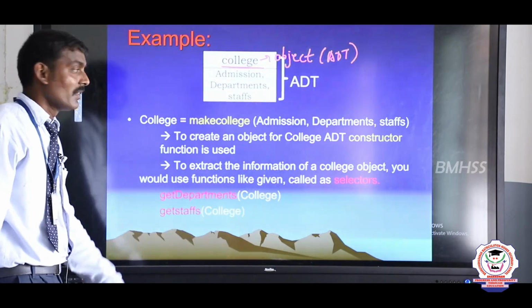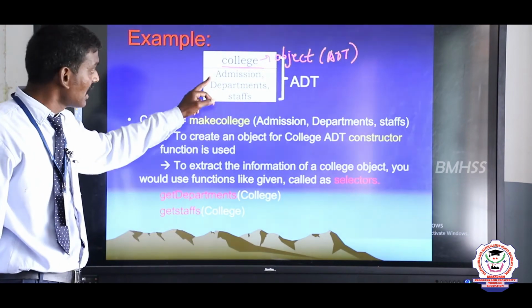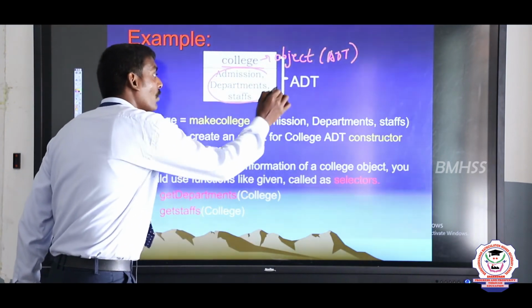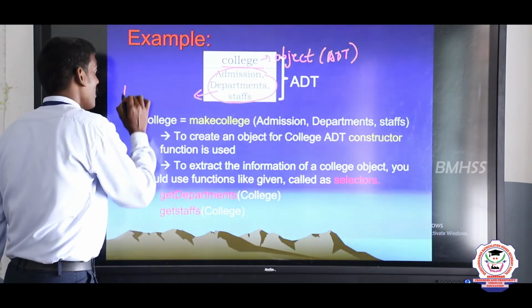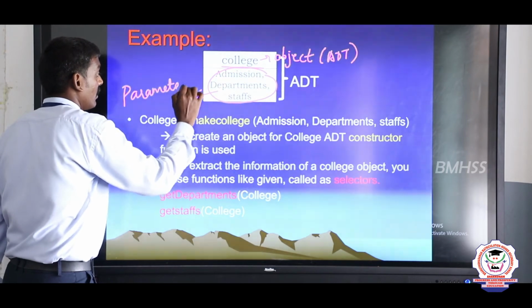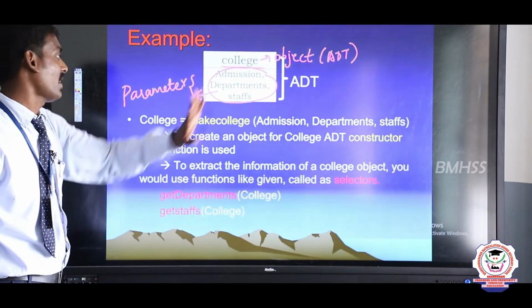Abstract data type. Next, admissions, departments and staffs. Admissions, departments and staffs are the parameters which are used to create an abstract data type. These three are parameters. Are you clear?